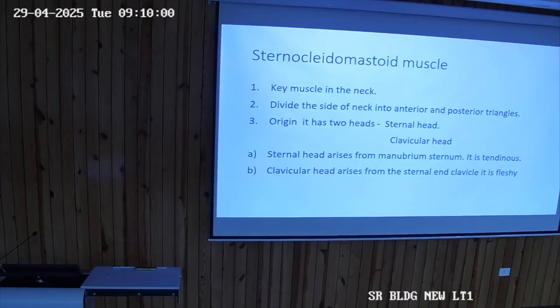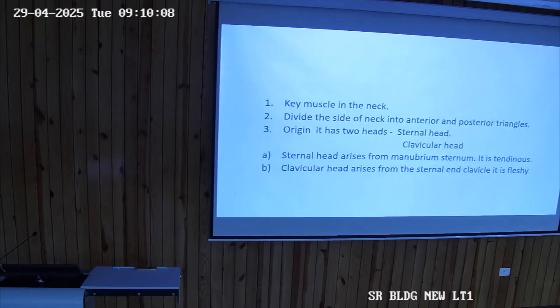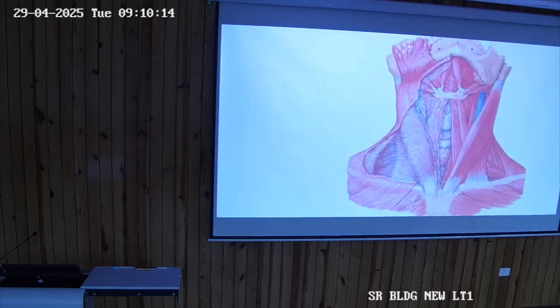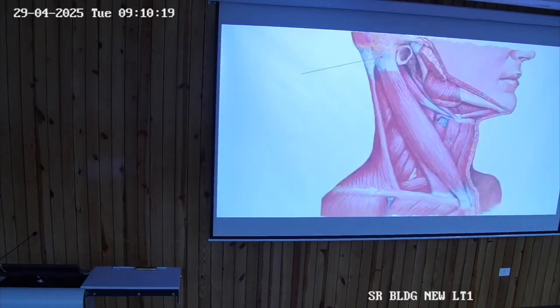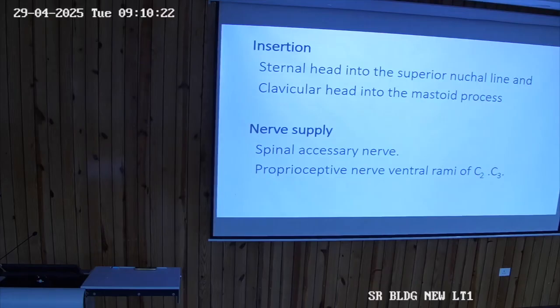The sternal head is taking origin from the manubrium sterni, superiorly where the clavicle is articulating with the manubrium. The muscle takes origin from that head, and then it is going upwards, attached to the mastoid process and then to the occipital bone also. Insertion is onto the superior nuchal line located on the occipital bone. So there are two insertions. Sternal head inserts onto the superior nuchal line of occipital bone, and clavicular head inserts into the mastoid process.